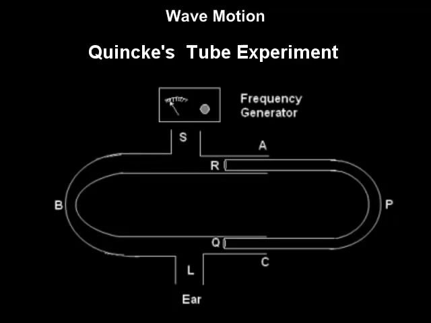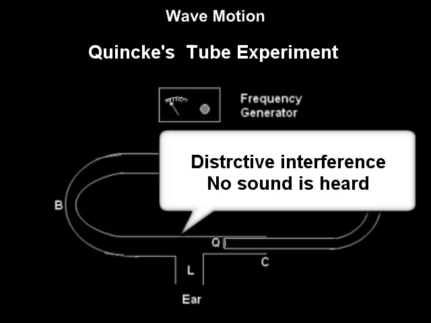When this difference becomes lambda by 2, where lambda is the wavelength of the wave used, the waves interfere out of phase, or with a phase difference of pi radian. Hence, destructive interference takes place and no sound is heard.